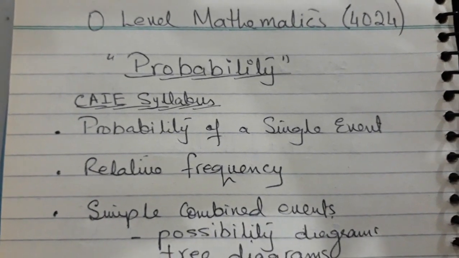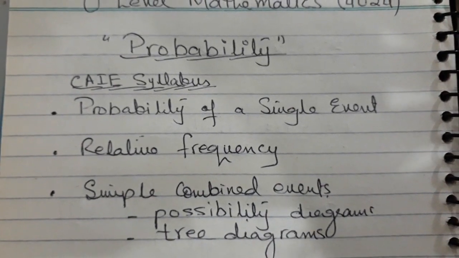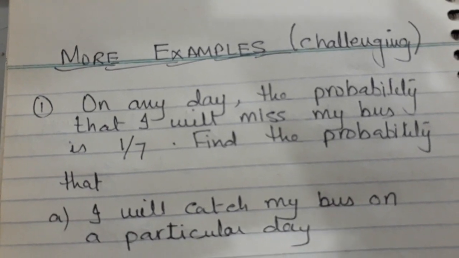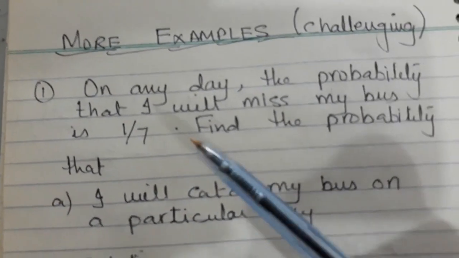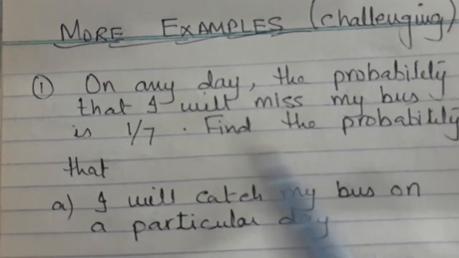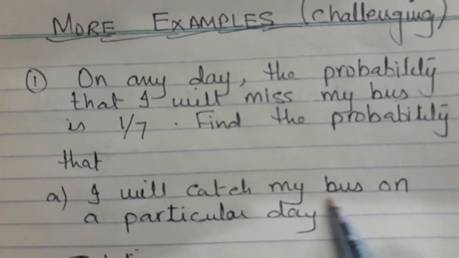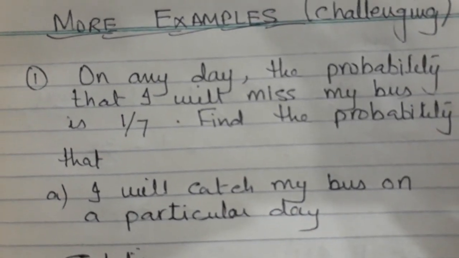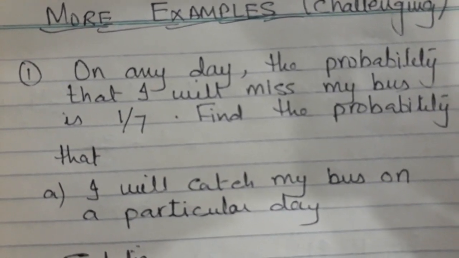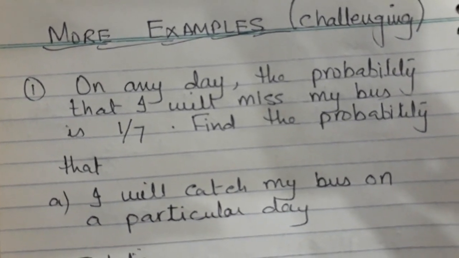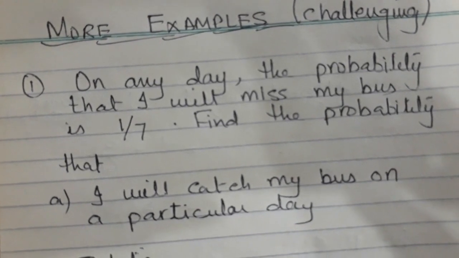So now let's go to the questions straight away. The question is: on any day the probability that I will miss my bus is 1/7. Find the probability that I will catch my bus on a particular day. If you have seen the previous 2 videos, or have any earlier knowledge, what will you do?